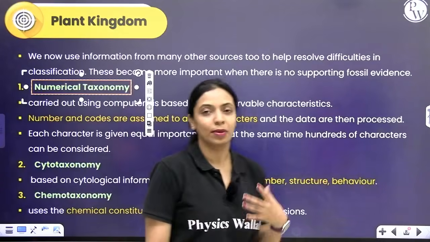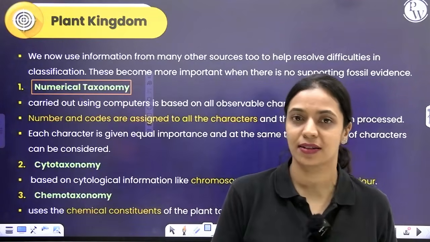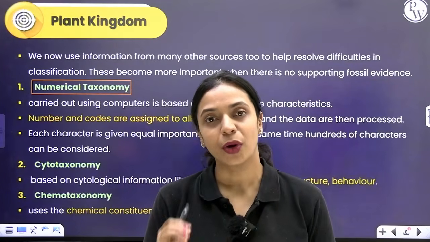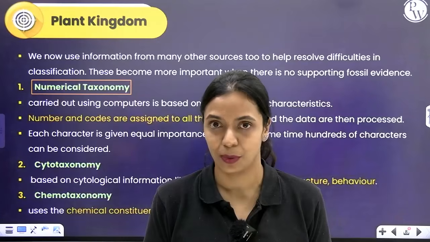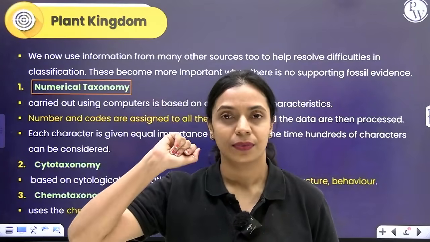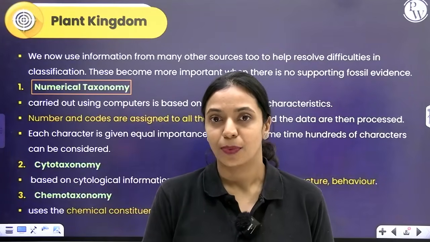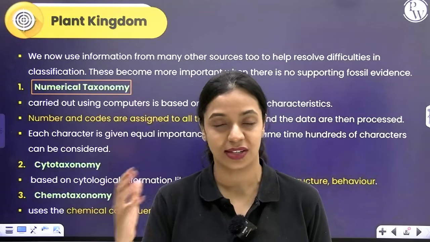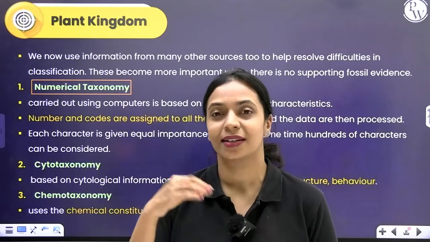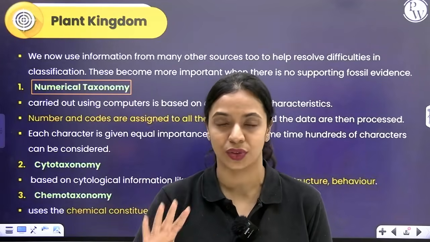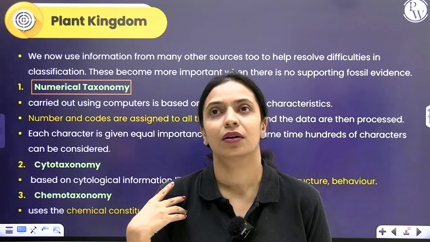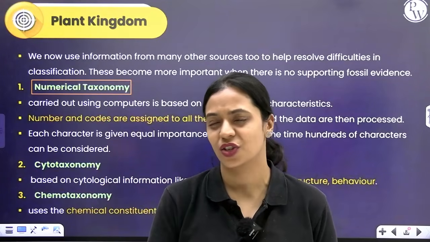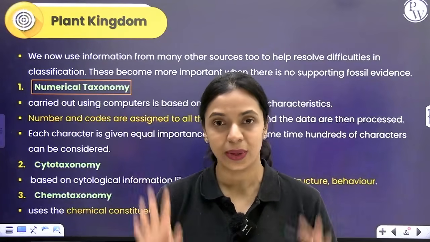In numerical taxonomy, basically you can consider as many characters as you want at a time. Now let's say I have three different plants A, B and C. I'm going to list out all of the characters of these three different plants. Starting with the roots: are they taproot system or fibrous root system? Is the stem circular, cylindrical, or quadrangular? Does the stem have any hair on it or is it smooth? Does it show alternate phyllotaxy or opposite phyllotaxy? Does it show reticulate venation or parallel venation? Every possible character that you can think of, you will list it all down.